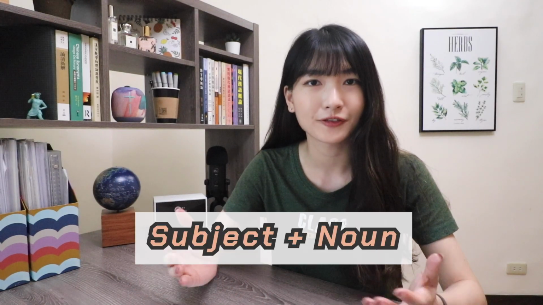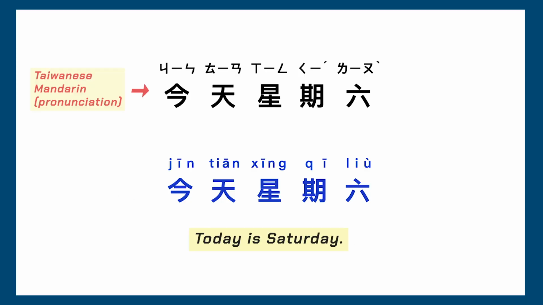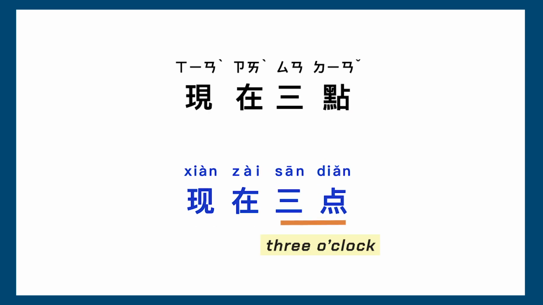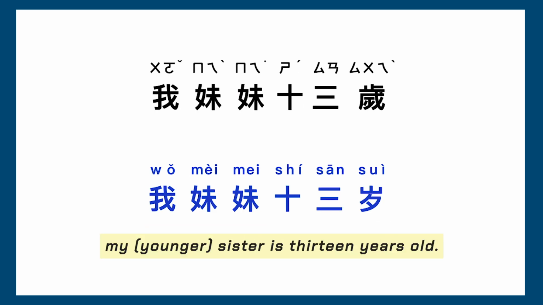Subject, noun. For example, 今天星期六，今天星期六。Today is Saturday. 现在3点，现在3点。It's 3 o'clock now. 我妹妹13岁，我妹妹13岁。My sister is 13 years old.